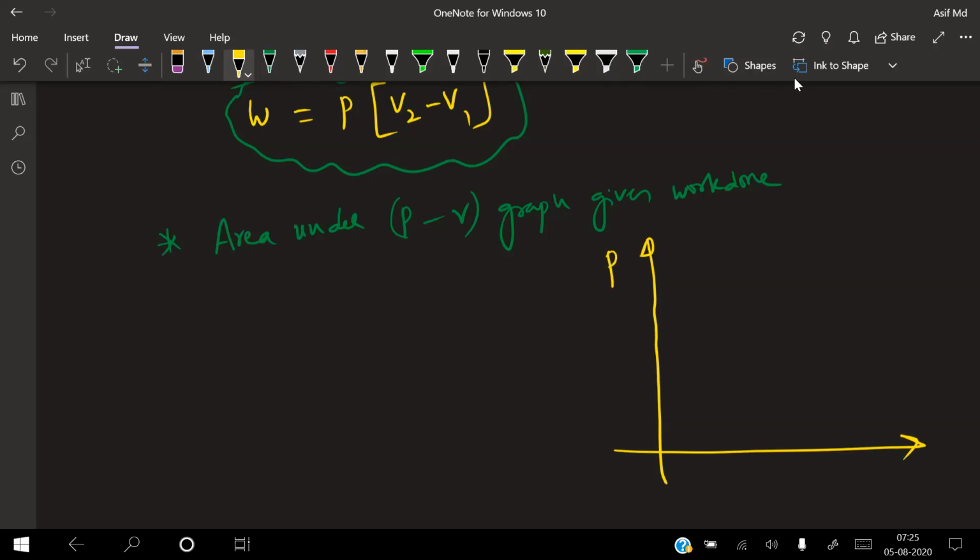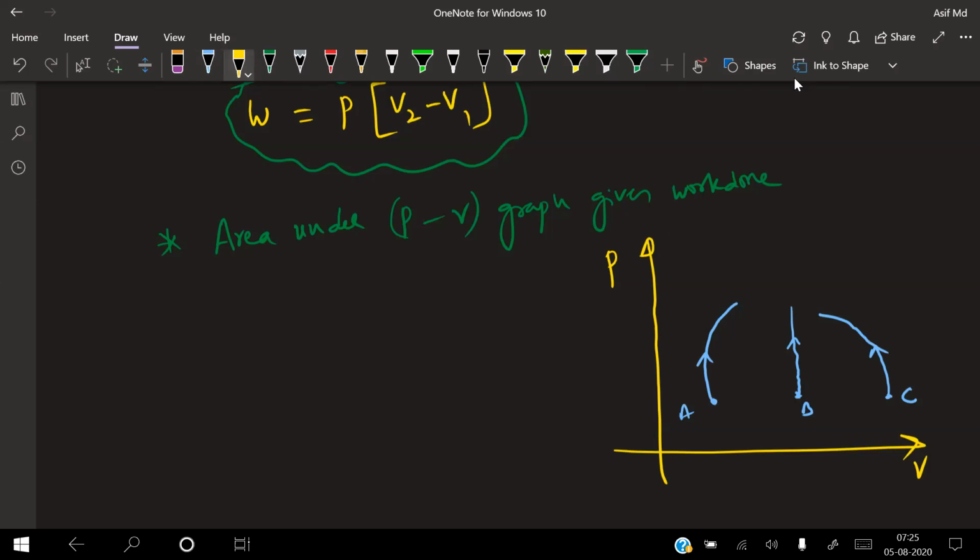On the y-axis pressure, on the x-axis volume. I'm taking a gas, say somewhere here. Say one process goes from here to here like this, another goes from here to here, and another goes from here to here like this. This is gas A, this is gas B, and this is gas C. Now see here, listen carefully.